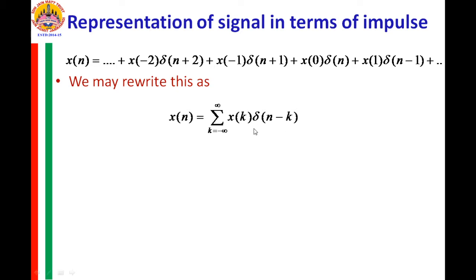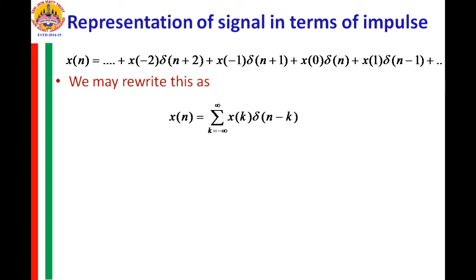So, this is for discrete time. If it were continuous time, this summation would change to integration, and x of t would be equal to the integral from minus infinity to plus infinity of x of tau into delta of t minus tau d tau, in the same way. We shall continue that integral expression in the next session.